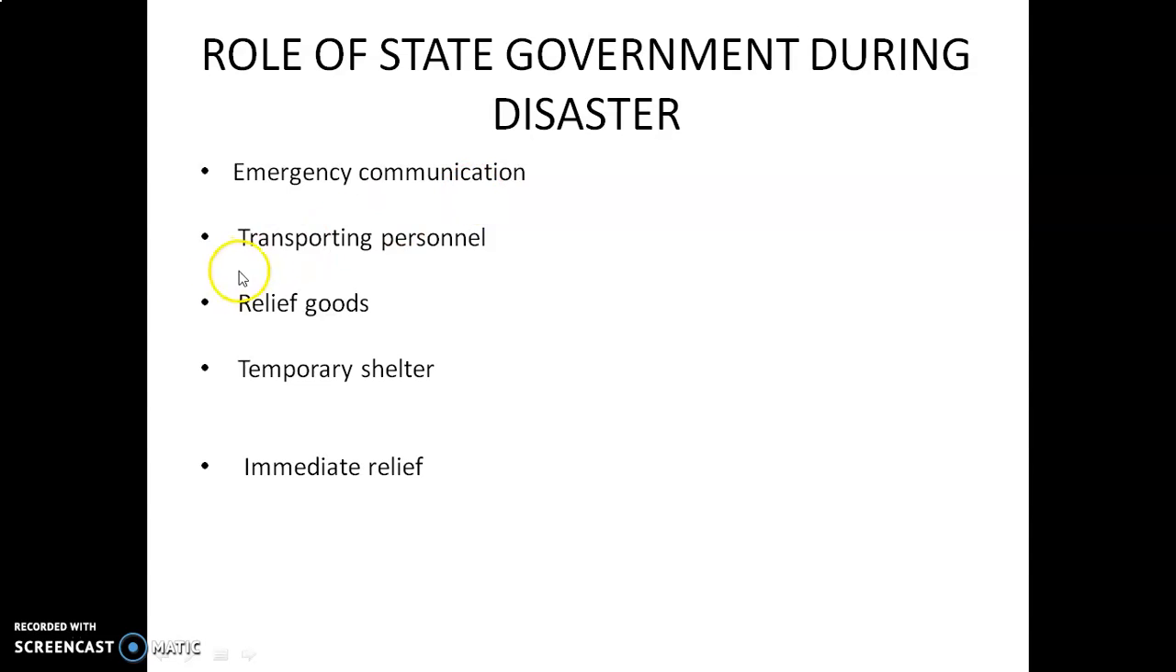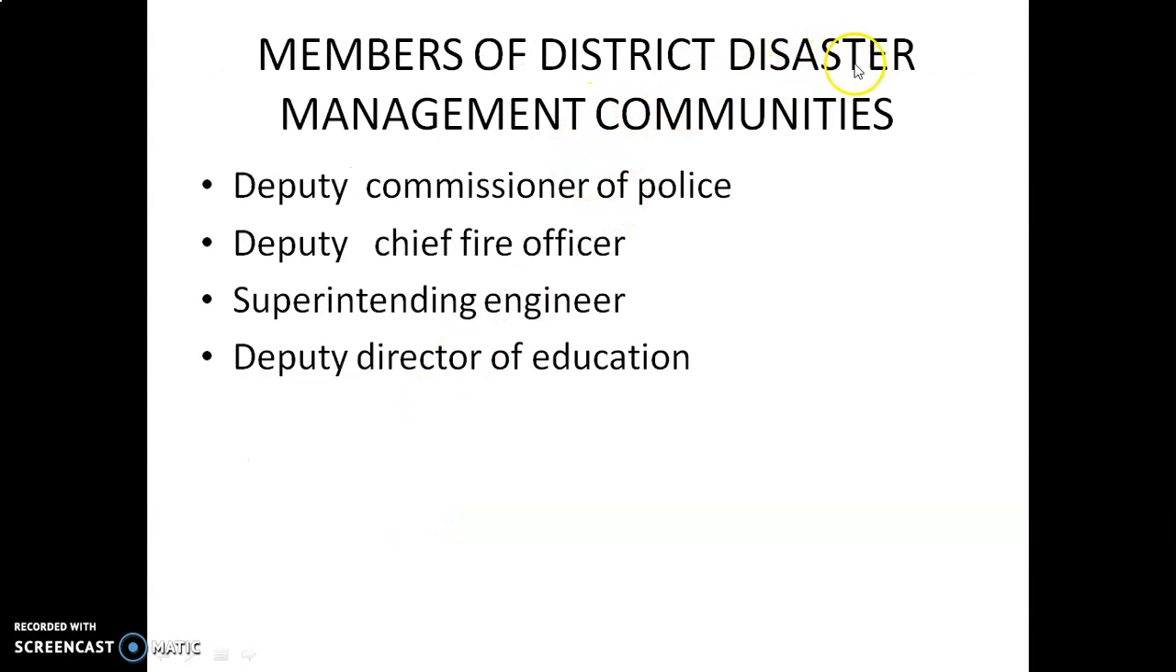Emergency communications, transporting persons, relief goods, temporary shelters, immediate relief. Members of the district disaster management committee: deputy commissioner of police, deputy chief fire officers, superintending engineers, deputy director of education.